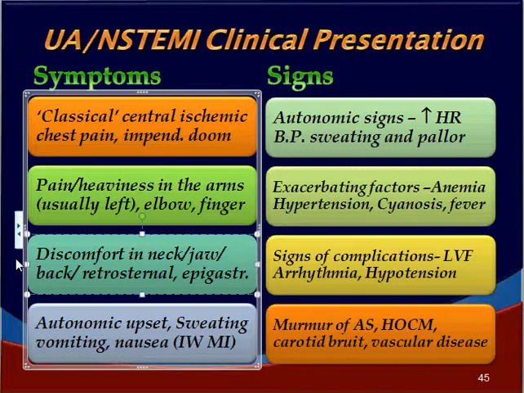Remember, any pain above the umbilicus, up to the level of the mandible, below the maxillary bone, could be due to cardiac origin. Signs: autonomic signs like increase in the heart rate, change in the blood pressure, either increase or decrease, sweating and pallor. Exacerbating factors like anemia, hypertension, cyanosis or fever may be seen. Signs of complications like LVF, arrhythmia, hypotension and cardiogenic shock may be noted. Murmurs of aortic stenosis, hypertrophic obstructive cardiomyopathy, carotid bruit and other vascular diseases may be noted, and these are some of the signs that we can find in a patient.